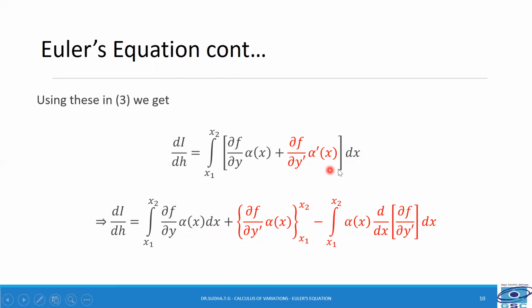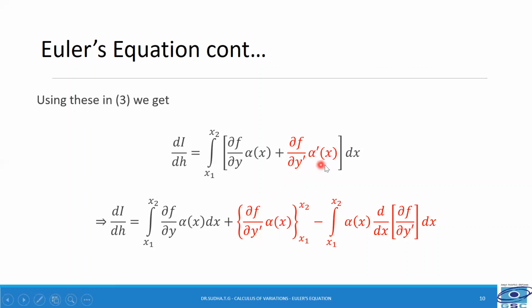Now let us integrate the second term here using integration by parts. So let us take ∂f/∂y' as the first function and alpha dash x as the second function. So by integration by parts, we get the first function ∂f/∂y' into integral of the second function.